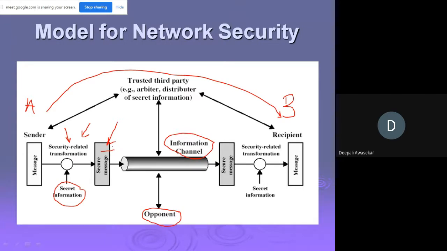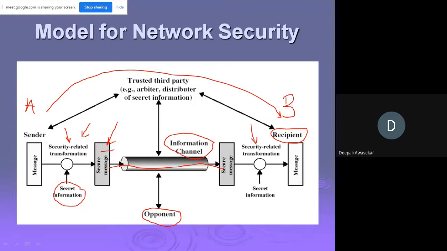It is purely secret. Then this secret message travels through the information channel. At the receiving end, if recipient B wants to read this message, at his end he has to apply the security related transformation, and then the message can be read.